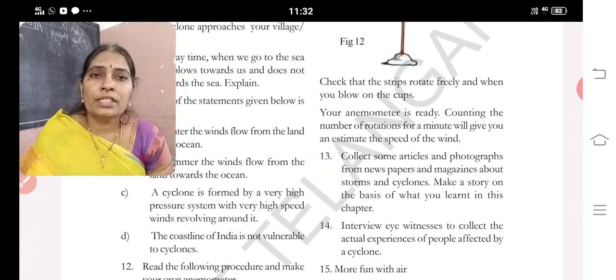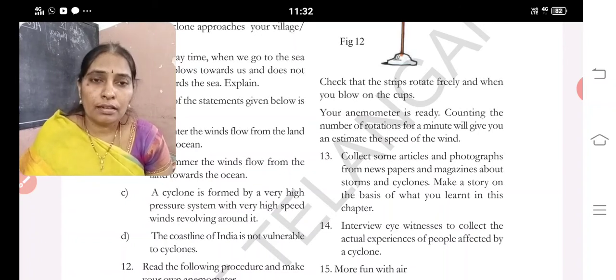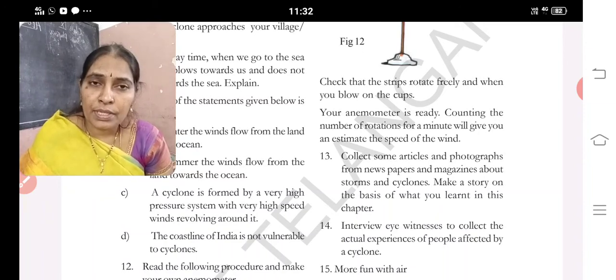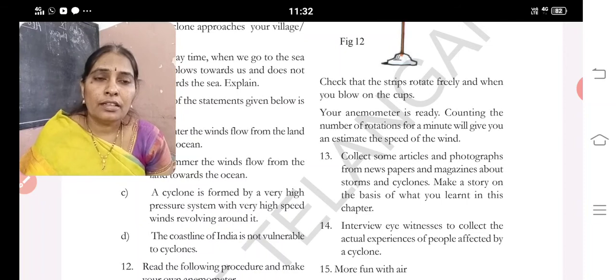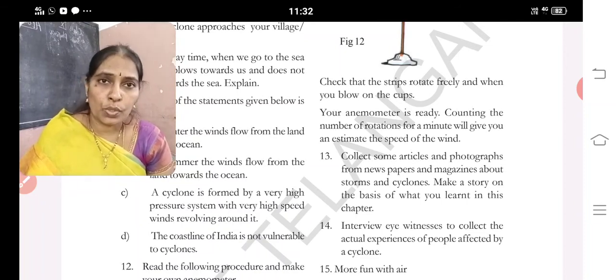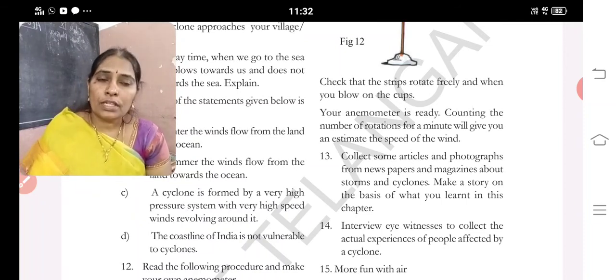And make a story on the basis of what you have learnt. How the cyclone affected their life, how they lived their days, passed their lives in the water. Whether the neighbors helped or not, what government actions were taken, taking everything into consideration, you make a story. Okay, the 13th one is clear.